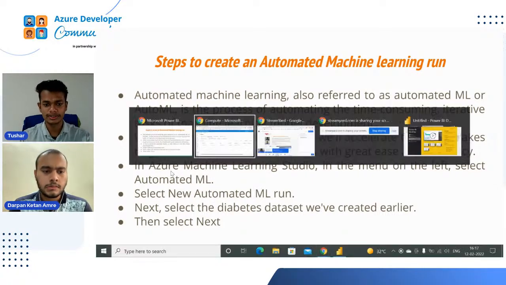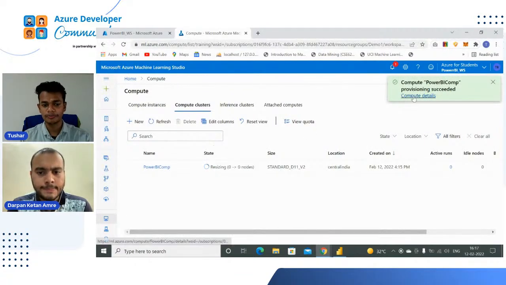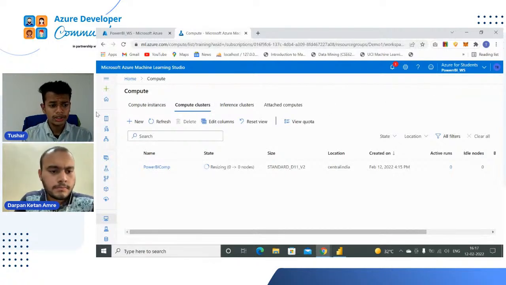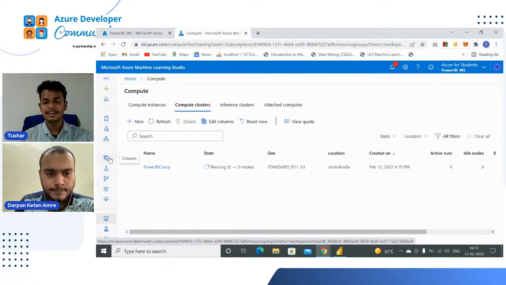Okay, so let's see. Our compute cluster has succeeded. We saw the notification that it succeeded. So see, this is notebooks. This icon represents AutoML and this icon represents designer. But here it is datasets.